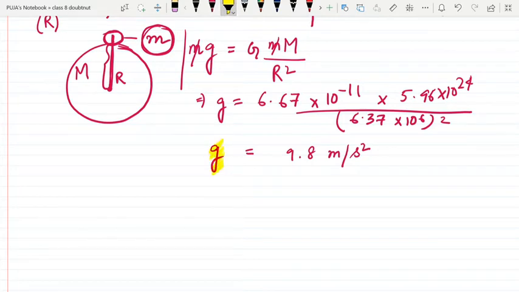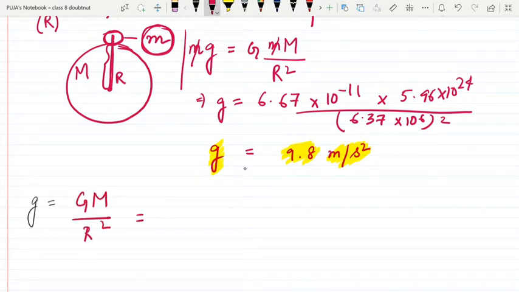This is very important. Sometimes in exam this value is not given. You need to know this value, and the unit is meter per second square. Now you would say, how do I get to know this is meter per second square? Okay, we will calculate this. See, g is equal to GM by r square.